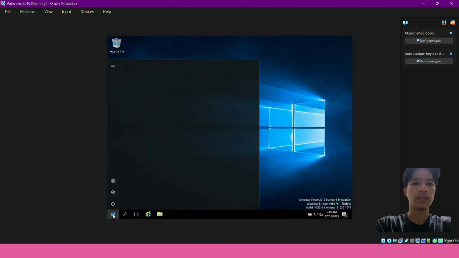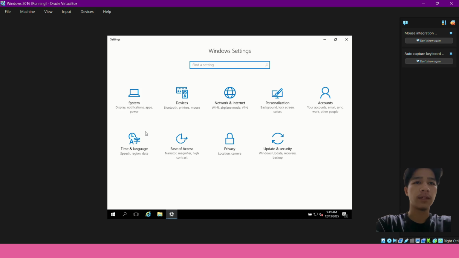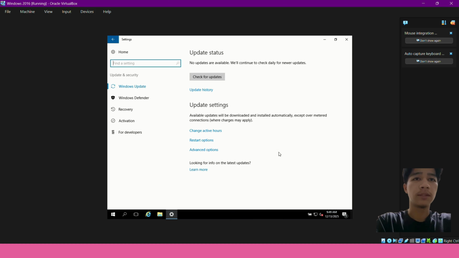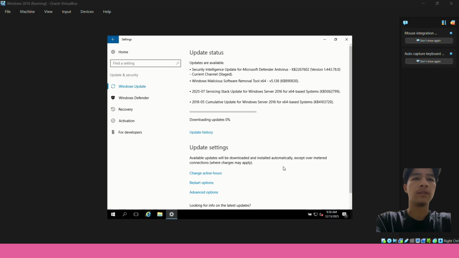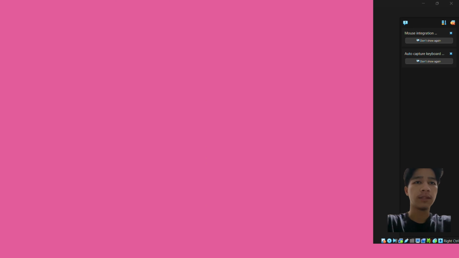Click the start button and then open settings, and then click Update and Security, and then click Check for updates, and then we wait for it. For this, the Windows update information. First, click the start button and then open settings, and then click update.